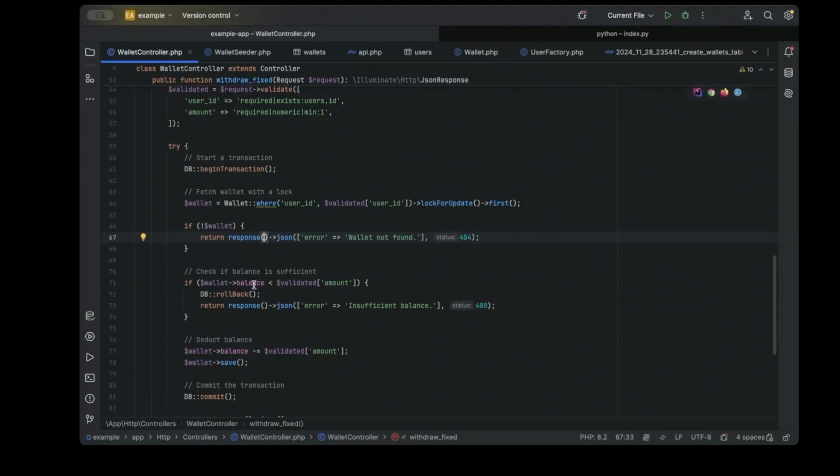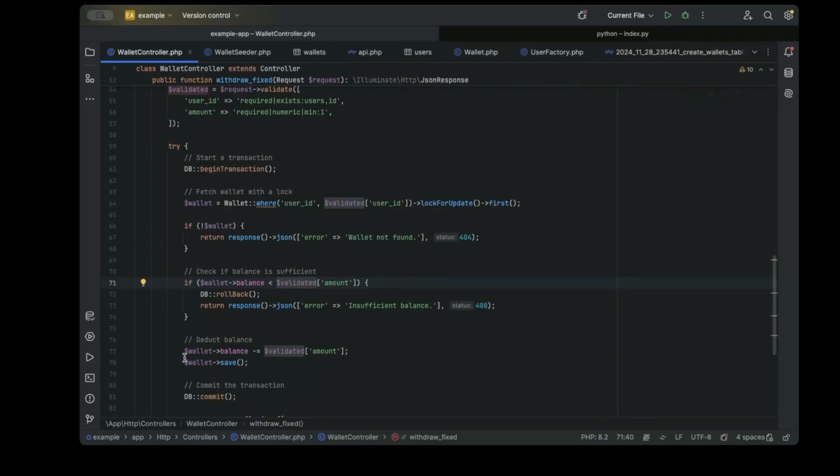And here we check if you have enough funds in your DB, and we do a rollback just when your wallet balance is less than the amount. And if not, just in case any edit has been made to the database within these points, we want it to be rolled back.